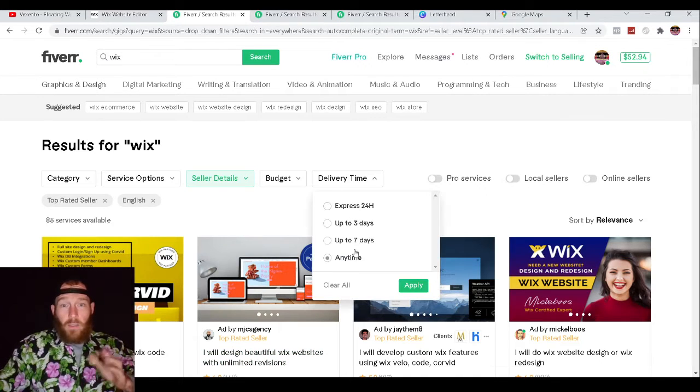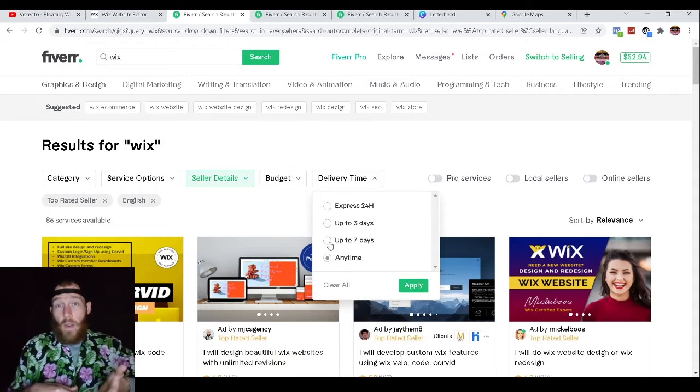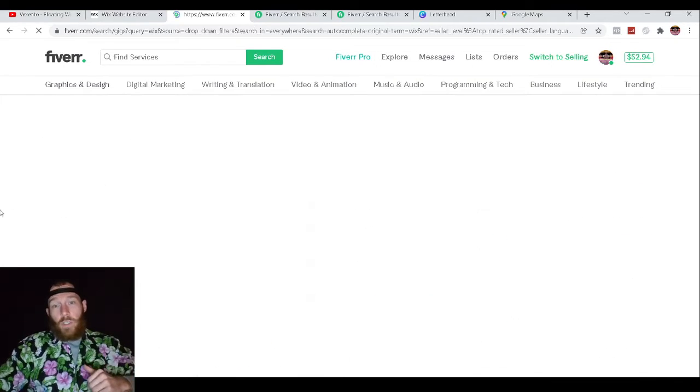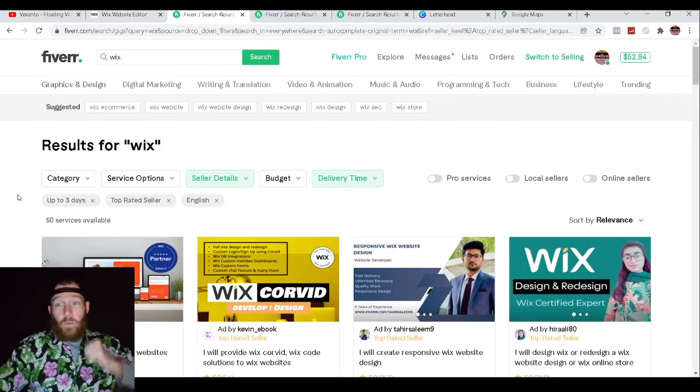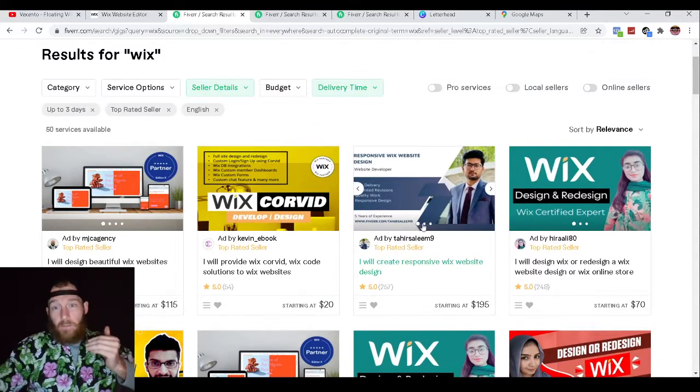And then now think about delivery time. Do you want somebody who's going to take 7 days to build your websites? Do you want somebody who's going to take 3 days or 24 hours? Price is always going to go up. So in this case, we're going to do up to 3 days, which means the delivery time turnaround is going to be really good.